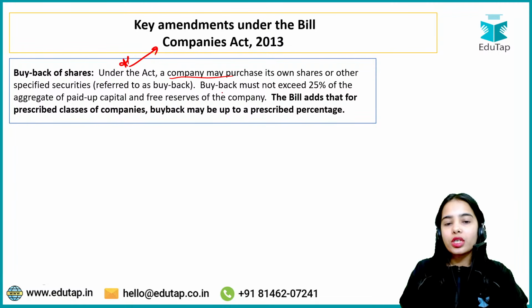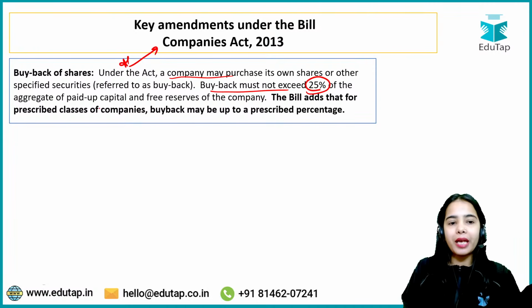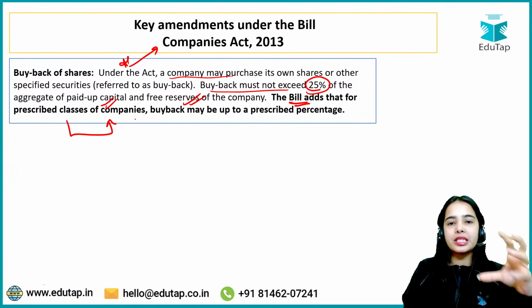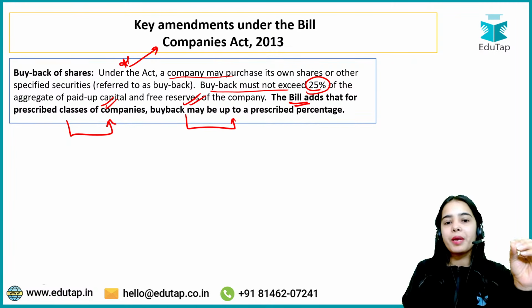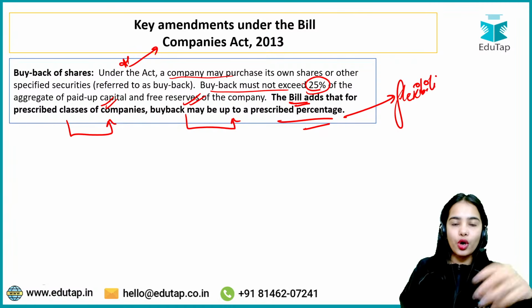Okay, it was previously said that the buyback must not exceed 25% of the aggregate total paid up capital and free reserves of the company. The bill adds that for the prescribed classes of companies, the buyback may be up to a prescribed percentage. That means this provides the flexibility to the government to increase the limit also, or to change the limit.